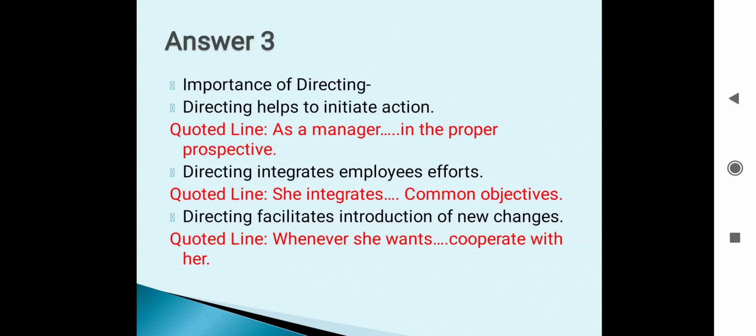In examination, whenever these type of questions come, it may be this question number 3, case study number 3 is of 3 marks. So half mark will be for writing the title heading and half mark for quoting the lines. So you have to be very careful. You have to write that particular line also from the paragraph itself. Okay, hope you have understood how to solve case studies and you are going to practice more.